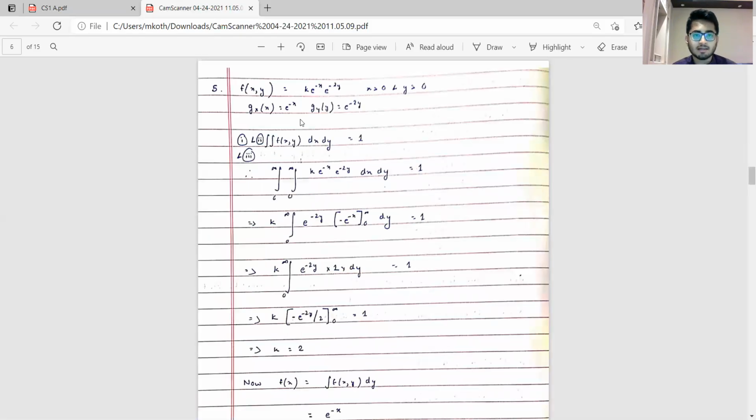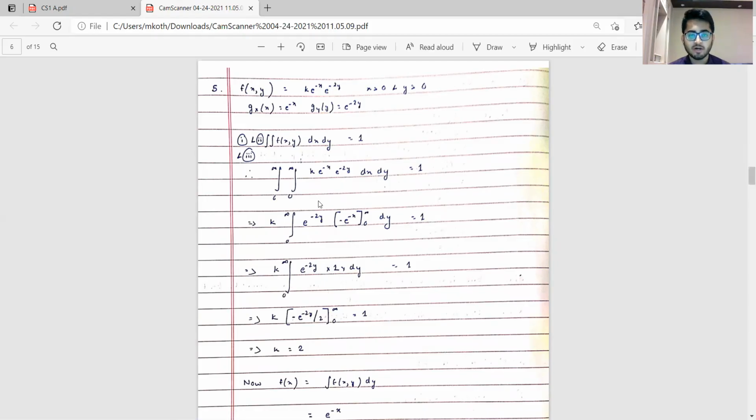Again, this is not exactly the format you have to reproduce in the exam. It's slightly different. This picture is just to show you how to go about the solving, and not the representation we need to do in examination. We know that the integration of any PDF should always give us 1.